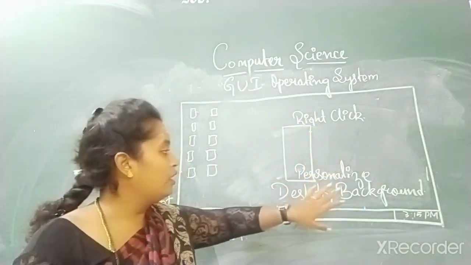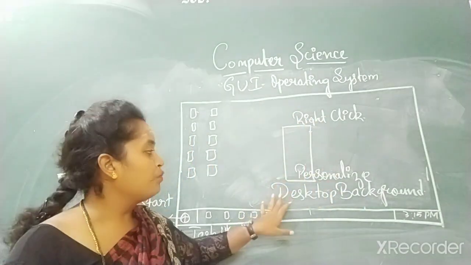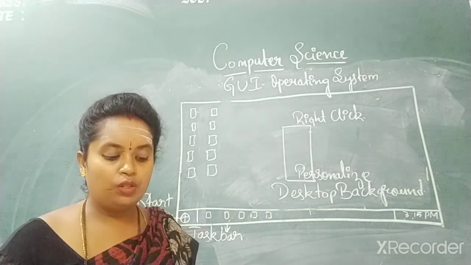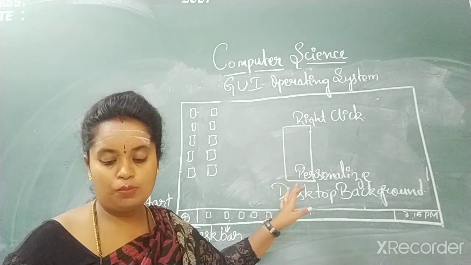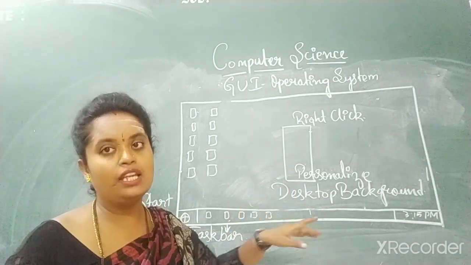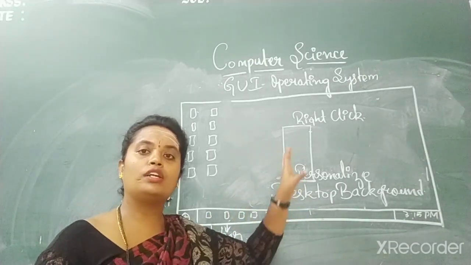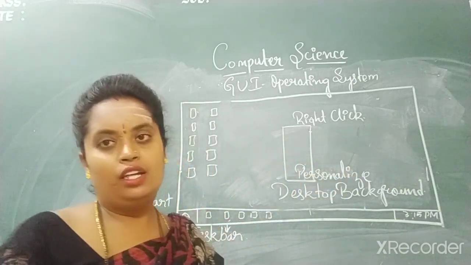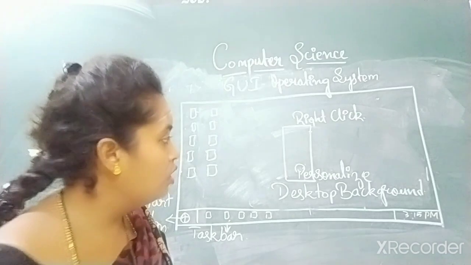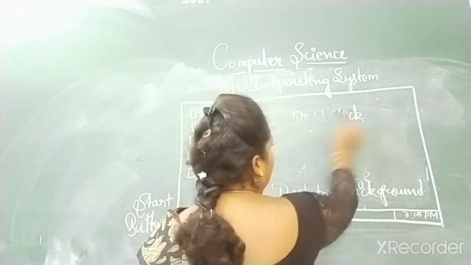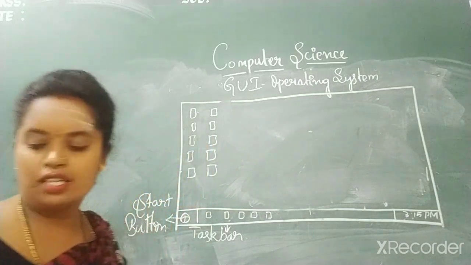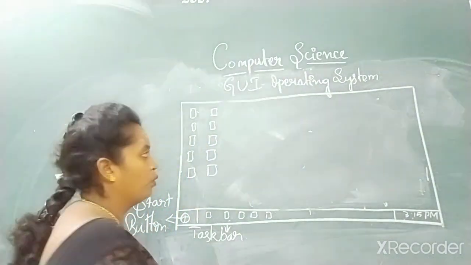Right click, click on the option personalize, go to desktop background, choose the image or whatever you want, then click on the save changes option, then your desktop screen image will be changed. This is your changing of the desktop. Then next one, screensaver. Screensaver is same as your desktop only.